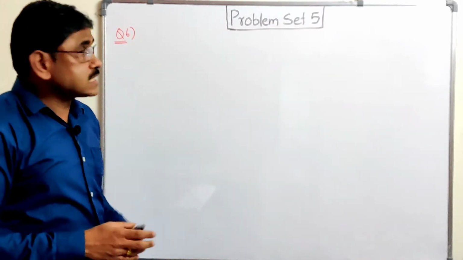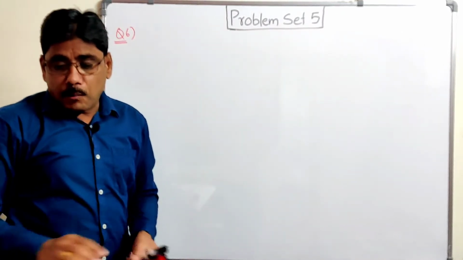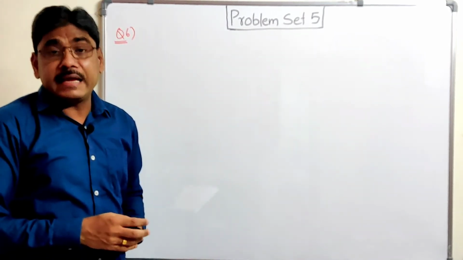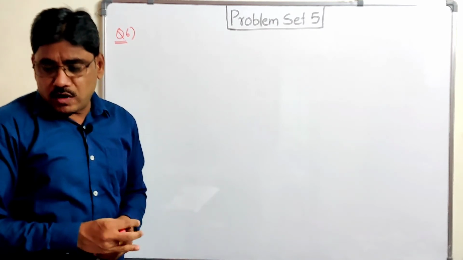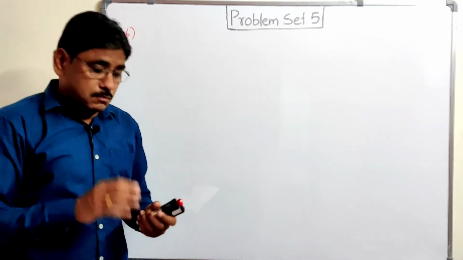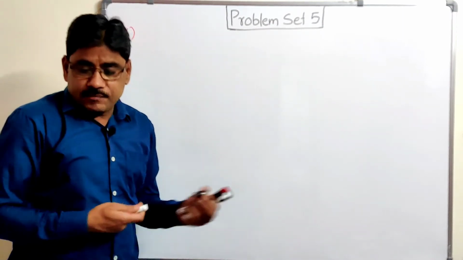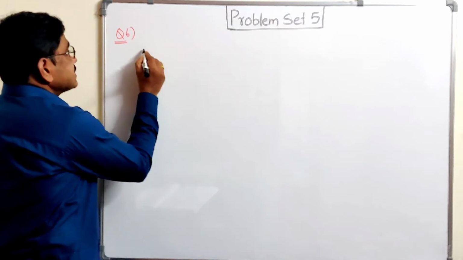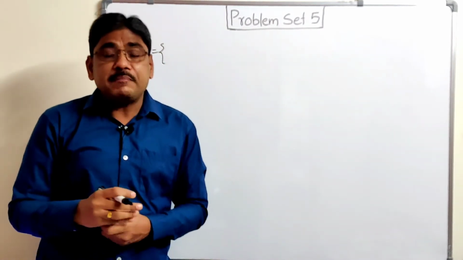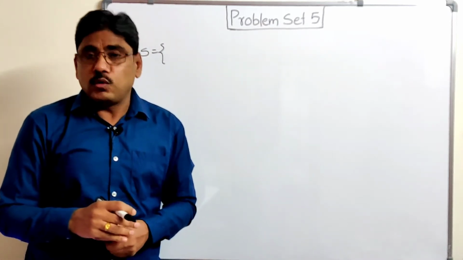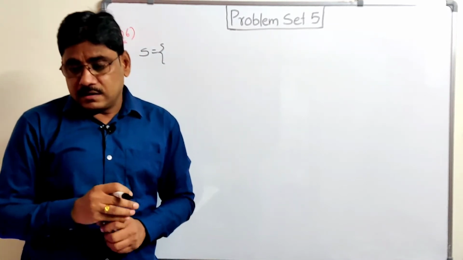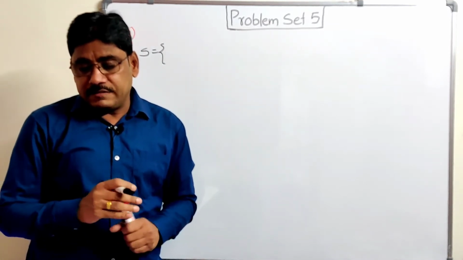Now question number 6 from problem set 5. A box contains 5 red, 8 blue and 3 green pens. Rutuja wants to pick a pen at random. What is the probability that the pen is blue? So here first write the sample space S. So let that red pens, 5 red pens R1, R2 up to R5, blue pens up to 8 and green pens here G1, G2, G3.